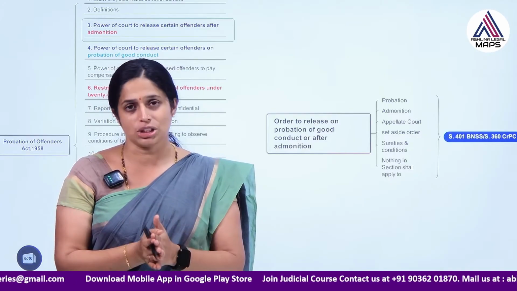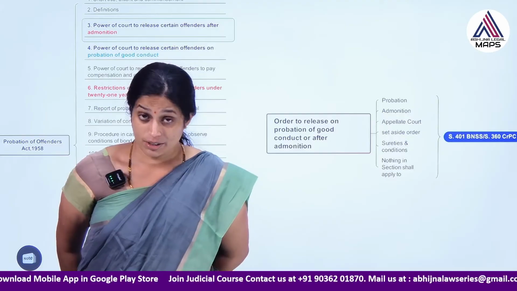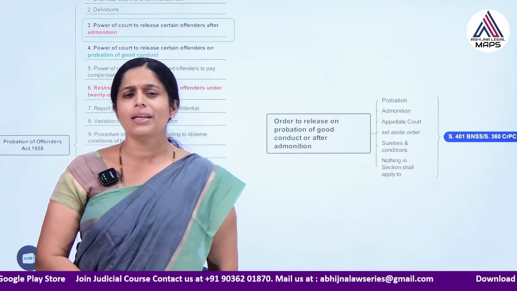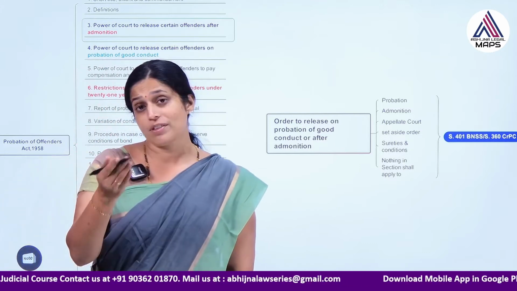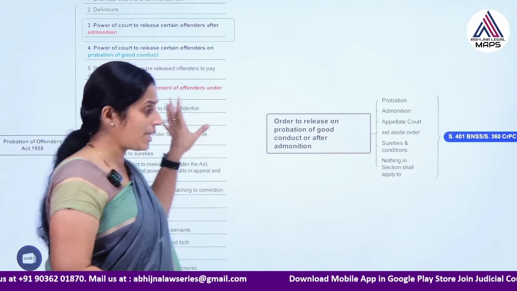It is upon the court's discretion to consider whether he should be imprisoned or not, considering the gravity of the offence. But still he would normally be released without sending him to imprisonment if he is a person below 21 years of age. Right, that is one important aspect we can say.